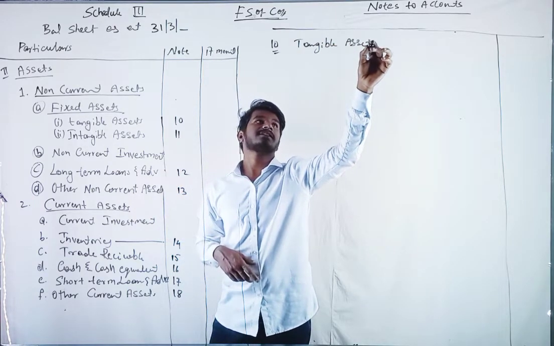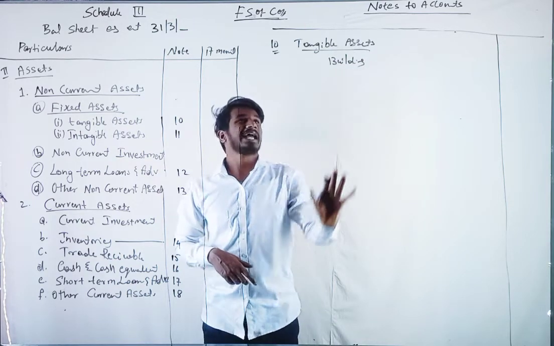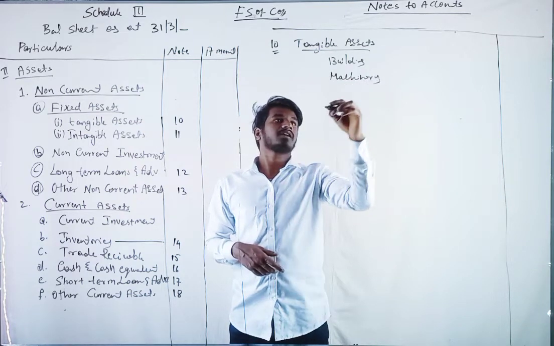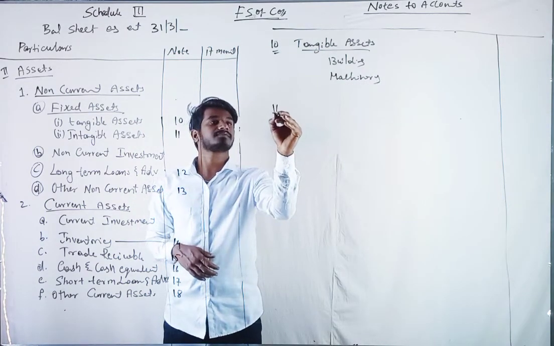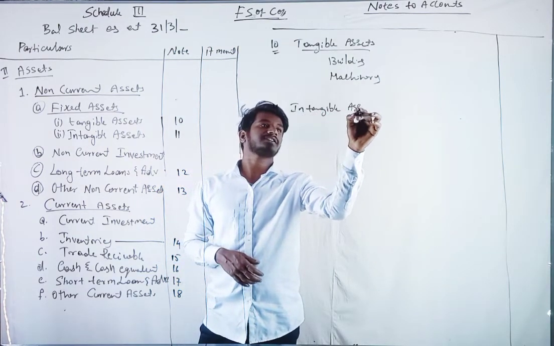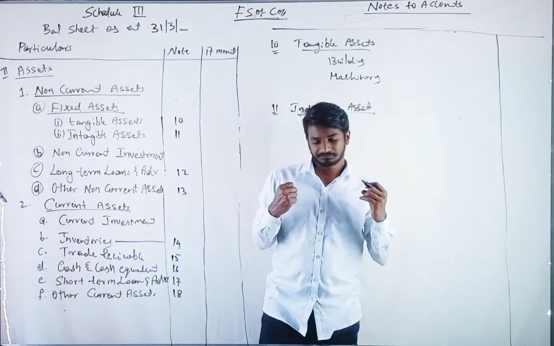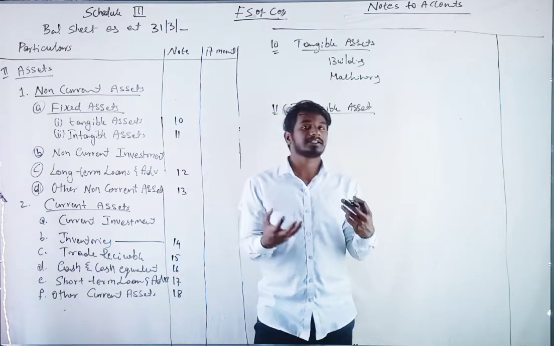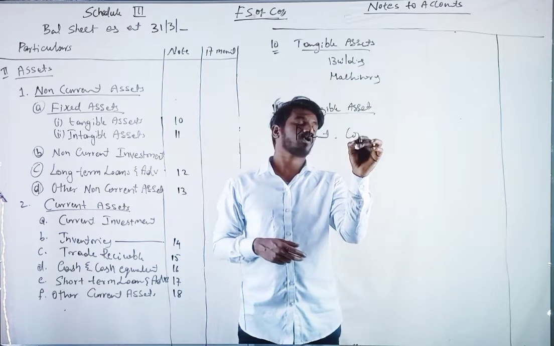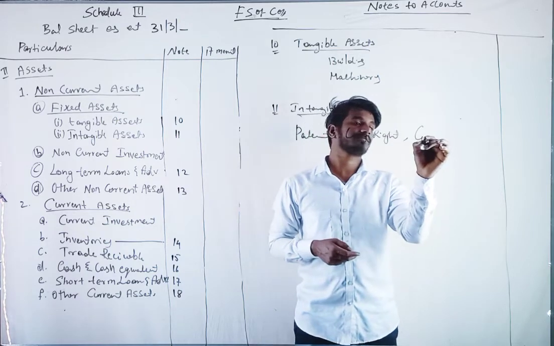Under tangible assets, we have building, which we can touch and feel, and machinery. The note number 11, intangible assets. Intangible assets are those we cannot touch and feel, like patent, copyright, goodwill.